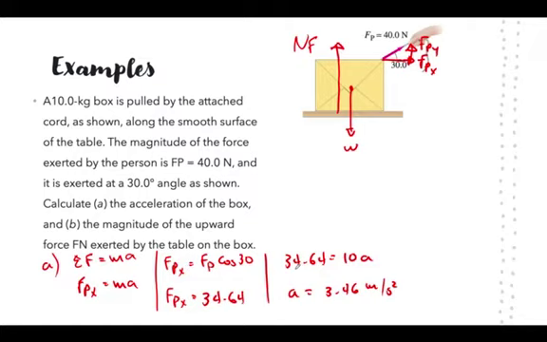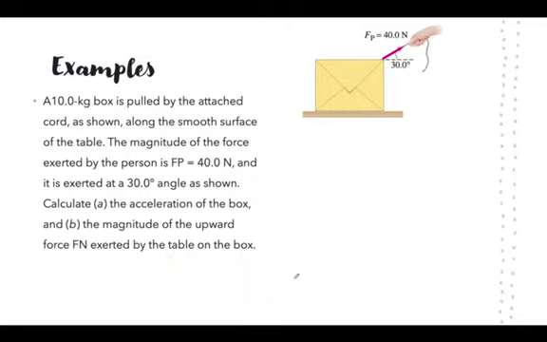All right. Now we found the acceleration. The next question is asking to find the normal force acting on this box. So to find the normal force, I'm going to delete this part right here. To find the normal force, we're going to have to look at the vertical forces. So we had the weight, we had our normal force, and we had the vertical component of the pulling force.